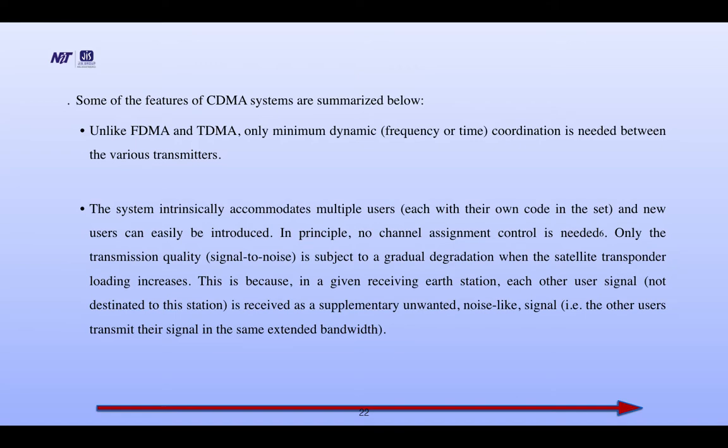Unlike FDMA and TDMA, only minimum dynamic coordination is needed between the various transmitters. The system intrinsically accommodates multiple users and new users can easily be introduced. In principle, no channel assignment control is needed. Only the transmitted signal is subjected to gradual degradation when the satellite transponder loading increases. This is because in a given receiving earth station, each other signal not designated to this station is received as a supplementary unwanted noise-like signal. The others transmit their signal in the same extended bandwidth.